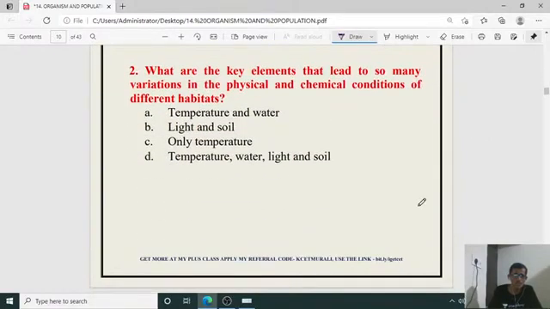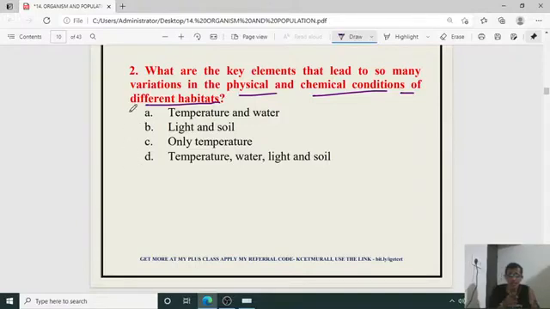What are the key elements that lead to so many variations in the physical and chemical conditions of different habitats? So the second question: temperature and water, light and soil, only temperature, or temperature, water, light and soil.